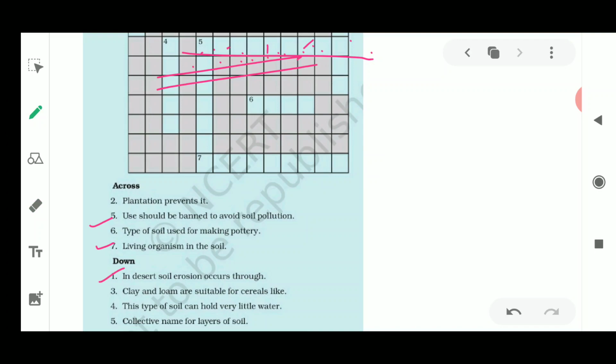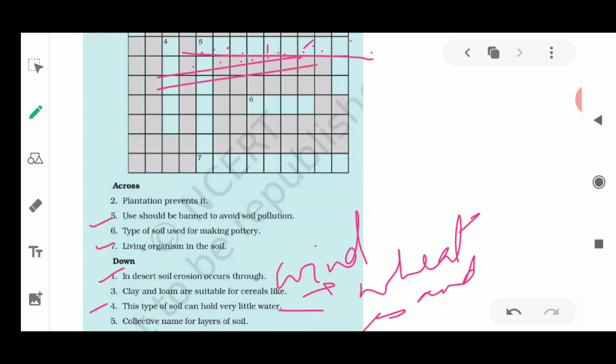Next, the first question, desert soil. In desert soil, erosion occurs with the help of wind, because it is dry. Next is clay and loamy soil is suitable for cereals like wheat. Next, the type of soil which could hold little water is sandy soil. And the last, the collective name of this soil is the profile. Okay, so this is about the crosswords.